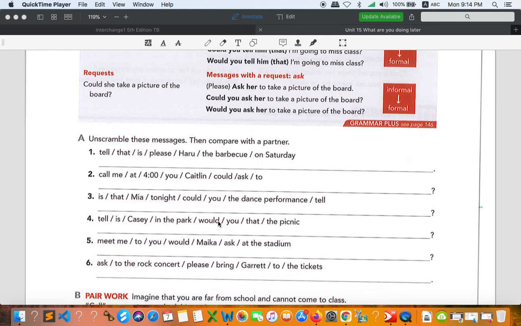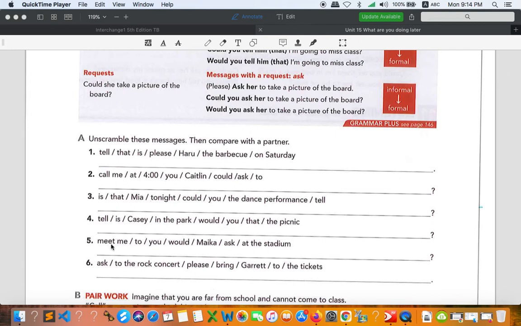Number 4. Let's take a look at the verb tell. It is a statement, and the question word is would. So you can say, would you tell Casey that the picnic is in the park? Again, would you tell Casey that the picnic is in the park?